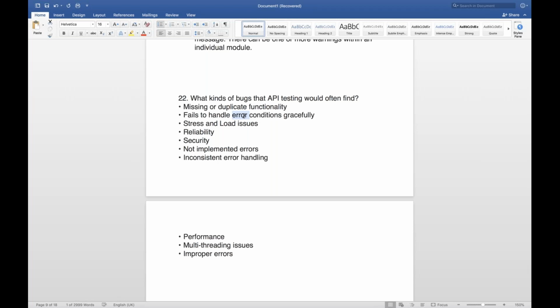So if you're not giving a proper error description or proper message, then MakeMyTrip won't be able to understand what kind of error we are getting. It's a data missing, then maybe some technical error is coming, or let's say some SQL exception is coming. In that case, it's a problem with Emirates. They have to handle it properly, right?